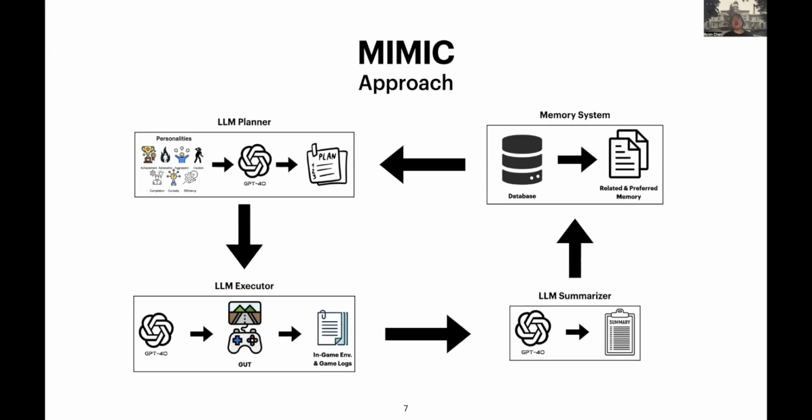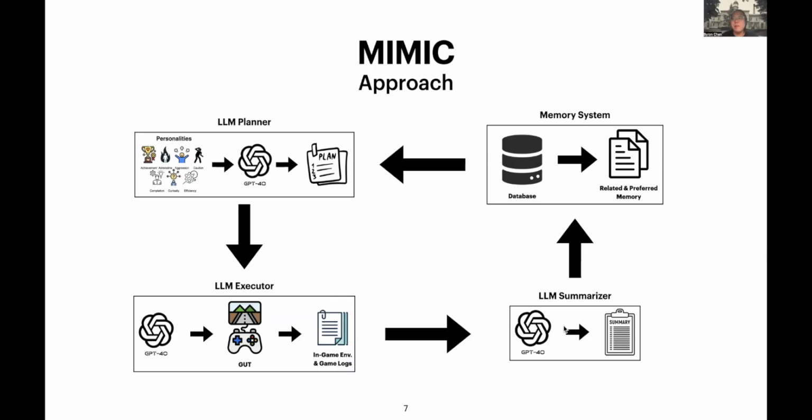We have four components: LLM Planner, LLM Executor, Summarizer, and Memory System. At the planner, we let the LLM generate the plan, and then we send it to the executor to execute the plan. Basically, they create scripts and let the agent run automatically inside the game under test. Then we collect all the information and send it to an LLM for summarizing what happened and to give some critique about what to improve or some suggestions for the next move.